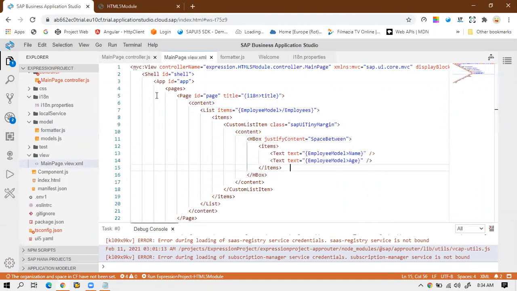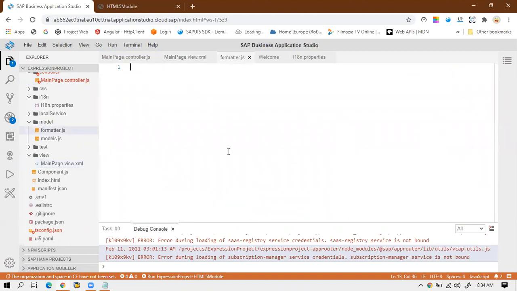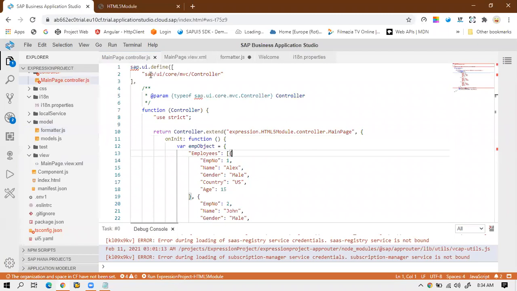So in formatter.js I will write sap.ui.define, the same as a controller. I have to define sap.ui.define, and after that I have to give the array, and then there is a function.